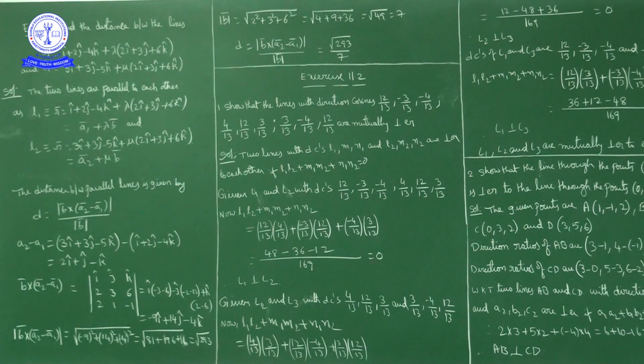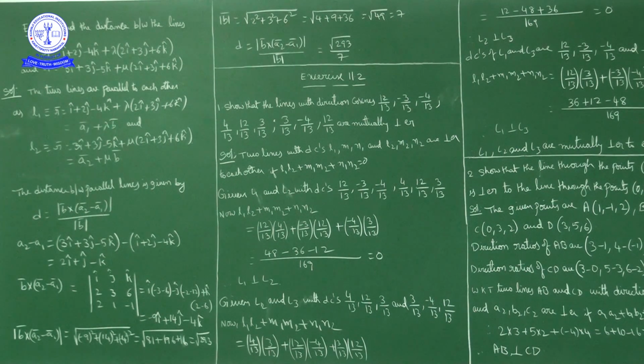Now both lines are parallel to the same vector, so these two lines are parallel to each other. L1 is r bar is equal to A1 bar plus lambda times of B bar, and L2 is r bar is equal to A2 bar plus mu times of B bar. So these two lines are parallel to each other.